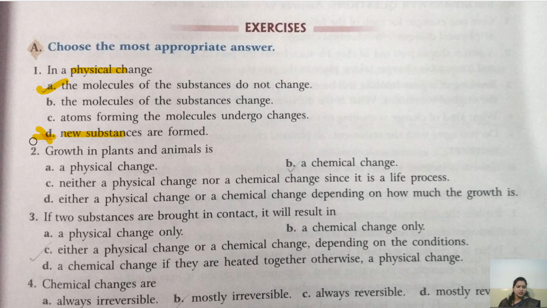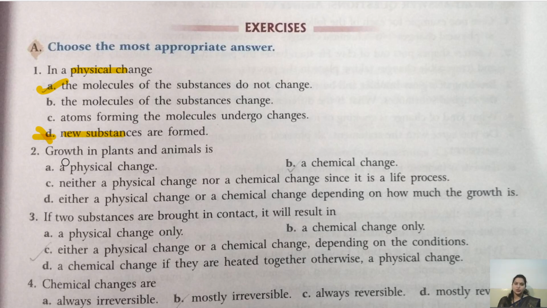Now, question number 2. Growth in plants and animals is. I have given you the example when I was teaching you this chapter. So, growth in plant and animal is a physical change, a chemical change, neither a physical change nor a chemical change since it is a life process, or either a physical change or a chemical change depending on how much growth is. Yes. So what happens in growth of plant and animal, children?